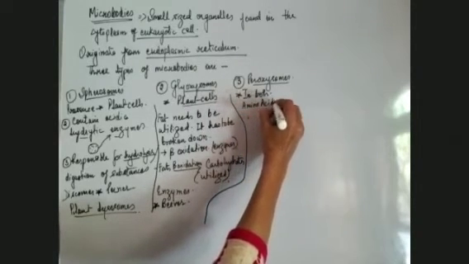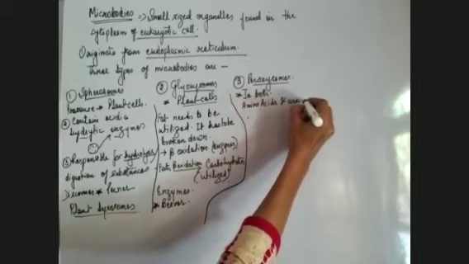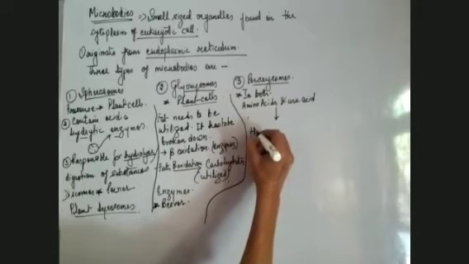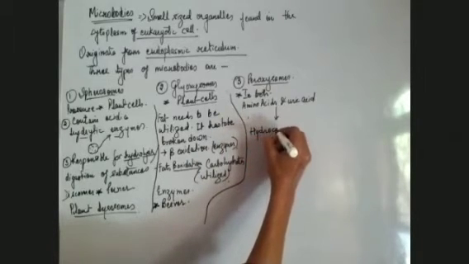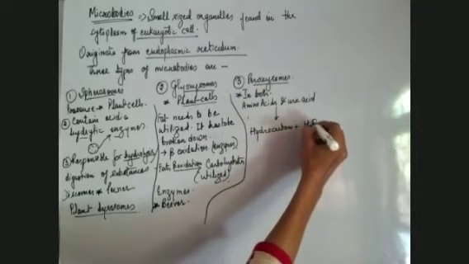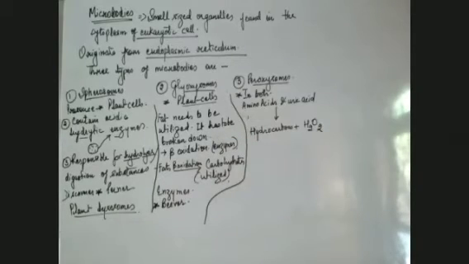The amino acids and the uric acid which are present in the body get converted into hydrocarbons and hydrogen peroxide. The enzyme required for this conversion is catalase. This is also present in peroxisomes.